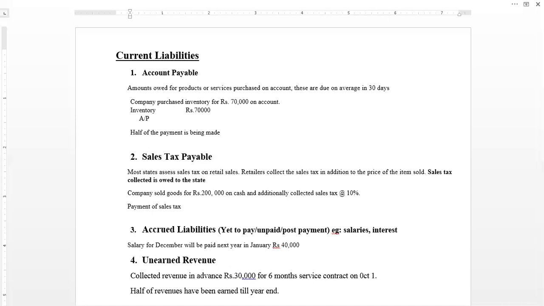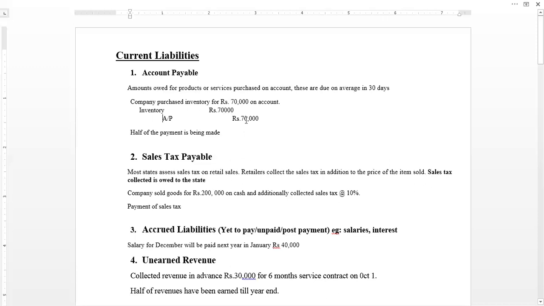The company is delaying the payment. The company will be making this payment on a certain future date, but this date will fall within less than a period of 1 year. So initially, the company will be recording inventory debit and account payable credit. And if the company is making a payment out of it, how do we record this transaction? For example, half of the payment is being made.